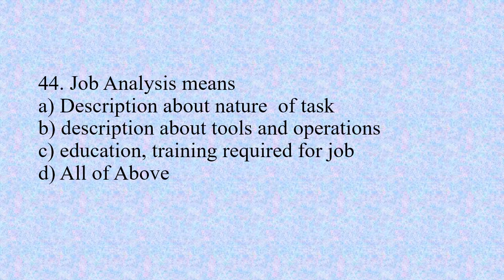Number 44. Job analysis means option A, description about nature of task, option B, description about tools and operations, option C, education and training required for the job, and option D, all of above. The right option is D, all of above.